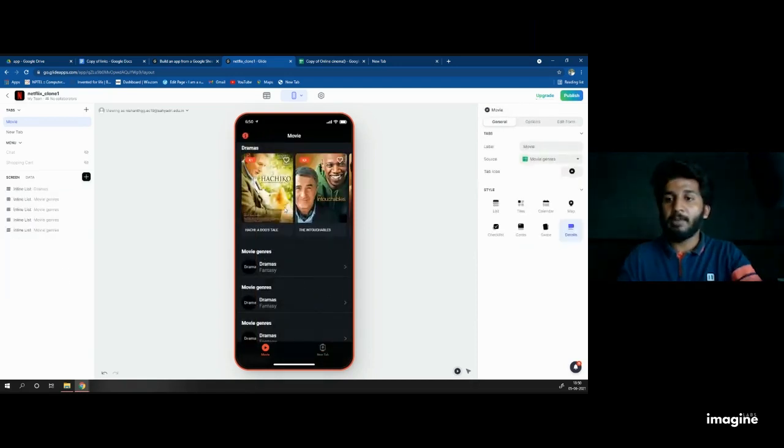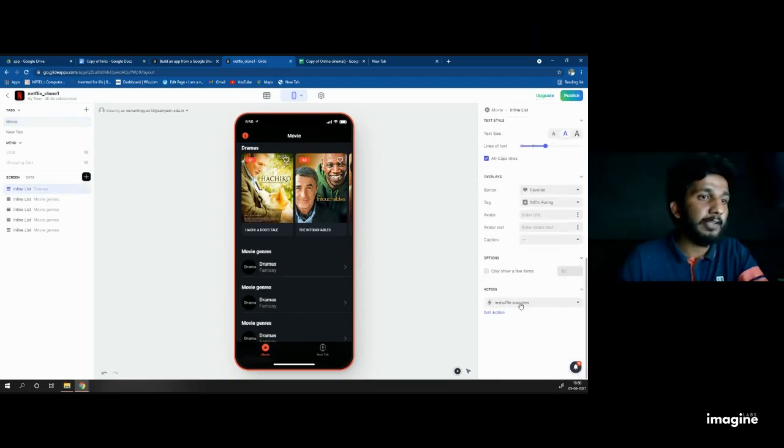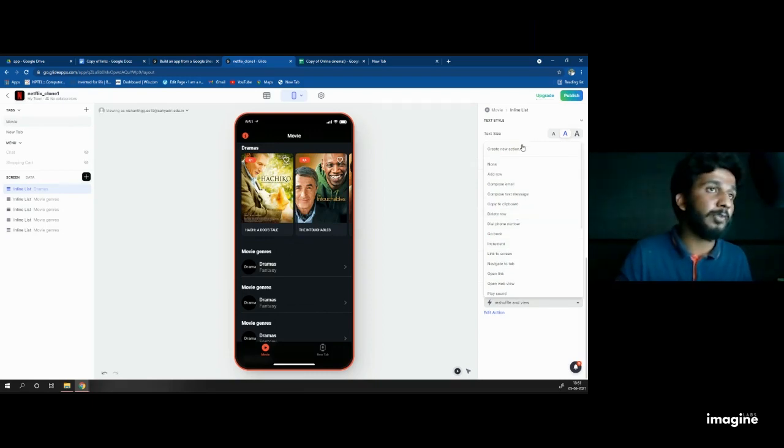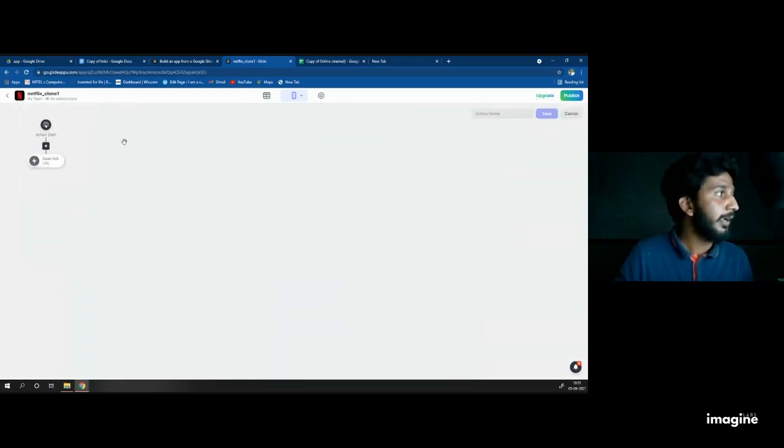Can everyone reshuffle now? So the last step once again. Okay. In the last step, what we did, we go to the drama and we click on the action button. In that action button, we choose create new action. We want a new action. There are a lot of actions: delete row, go back, increment, decrement. It even has an option called reshuffle and view, but I want both actions, reshuffle and view. So I click on create new action. In that new action, I click on the open link.